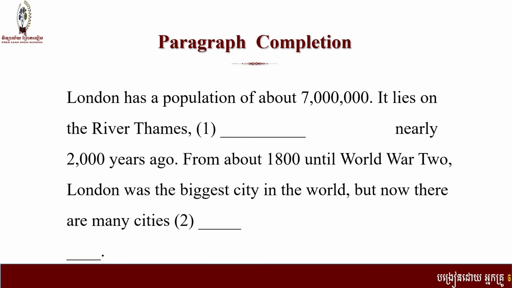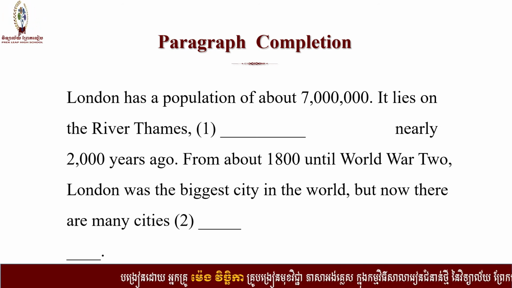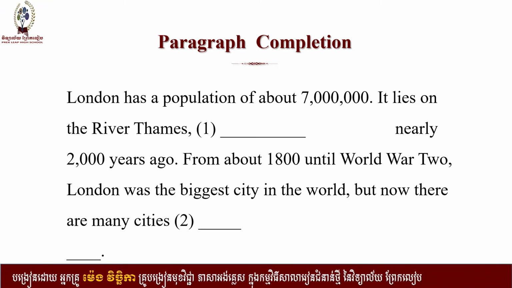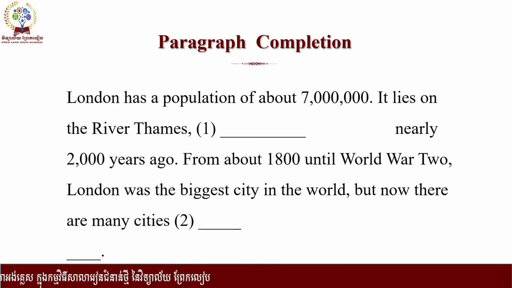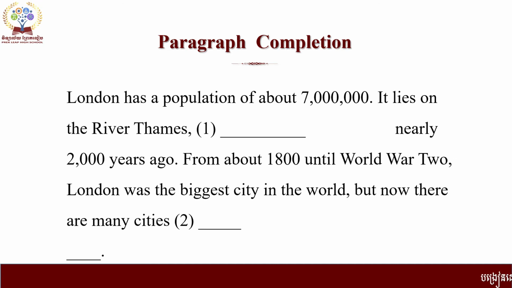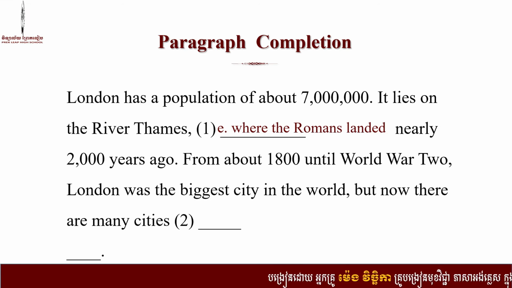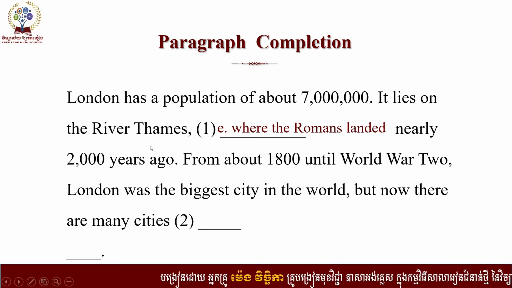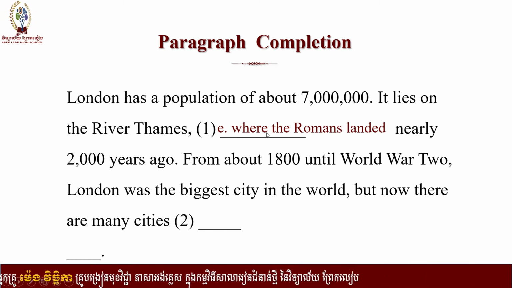London has a population of about 7 million. It lies on the river Thames, number 1, nearly 200 years ago, from about 1800 until World War II, London was the biggest city in the world, but now there are many cities. So number 1 and number 2, what phrase should be completed? Yes, number 1, where the Romans landed. The river Thames is a place, so that should go with the relative pronoun where the Romans landed.